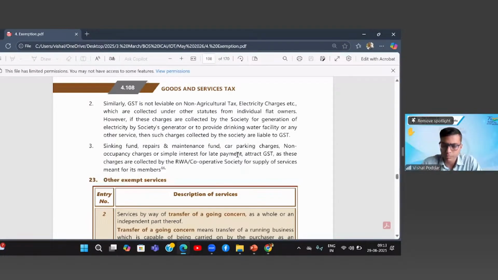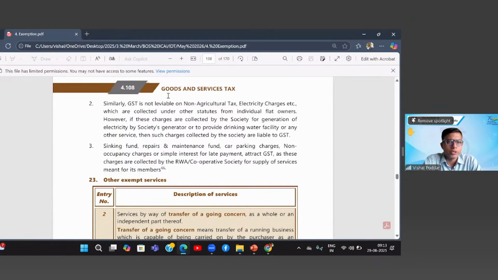Similarly, GST is not leviable on non-agricultural tax, electricity charges, etc., which are collected under other statutes from individual flat owners. However, if these charges are collected by the society for generation of electricity by society generator or to private drinking water facility or any other service, then such charges collected by the society are liable to GST. Now, this is a very important clarification.